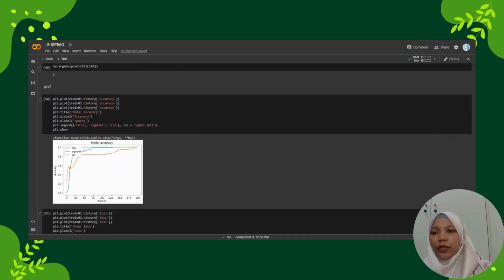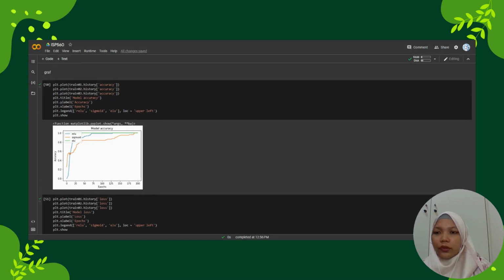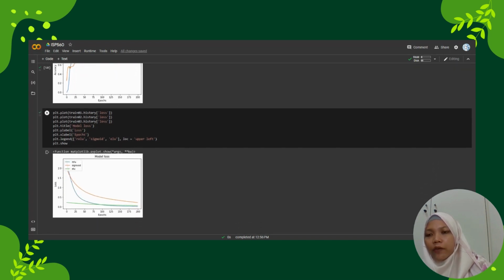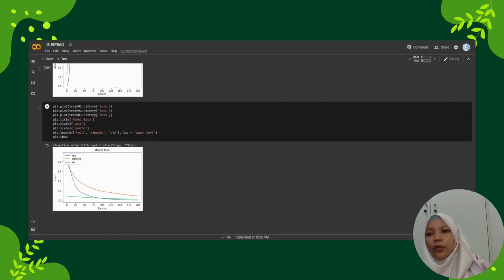After that, I code for the graphs. This is the code for model accuracy, and this is the output. After that, this is the graph for model loss, and this is the output graph.